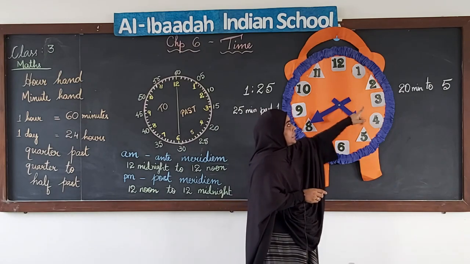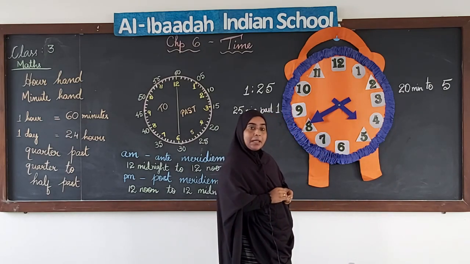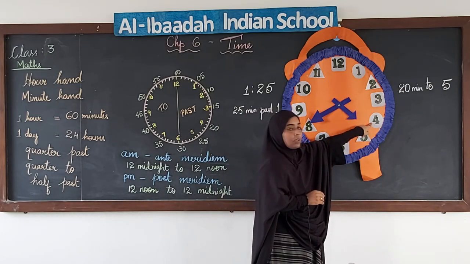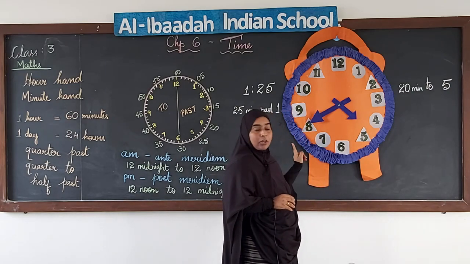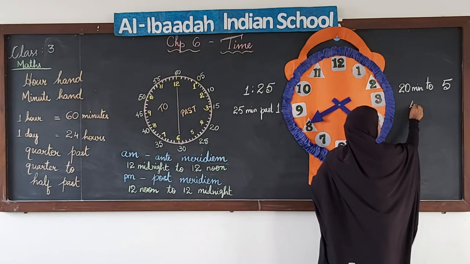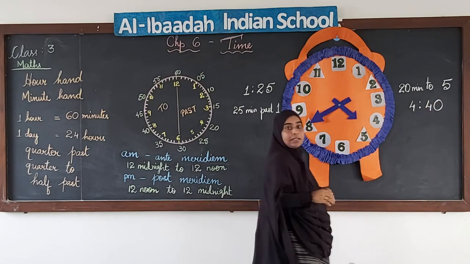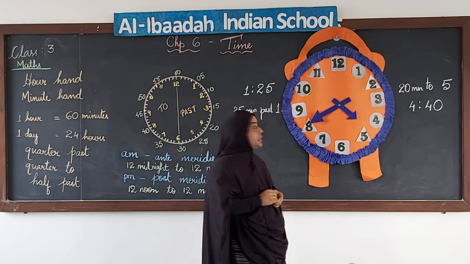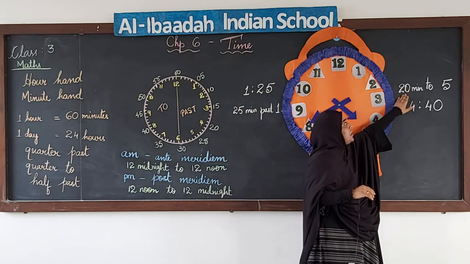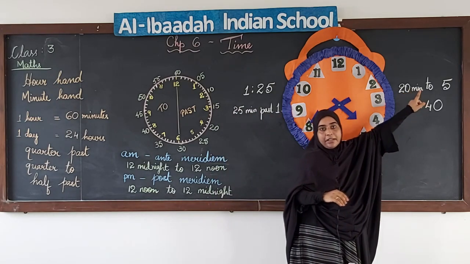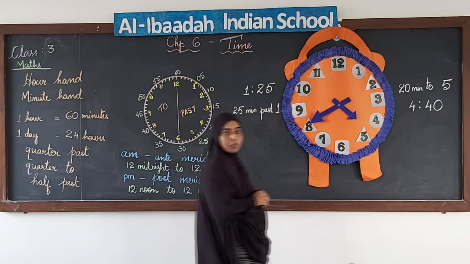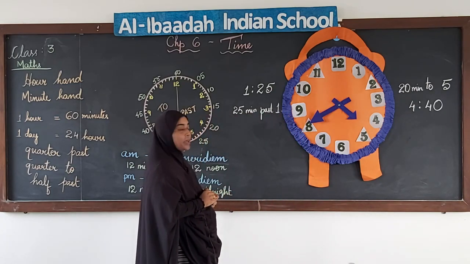Okay. Now in the digital form, when we have to write the time, we will write it as 4 and 8 means 40. So it will be 4:40. Okay. This is how we write in the digital form. But the other way of reading the time is 20 minutes to 5. Okay. Let us do one more drill for reading to and past.